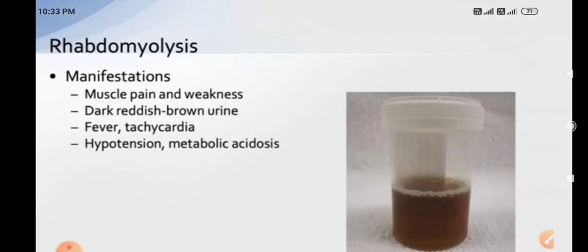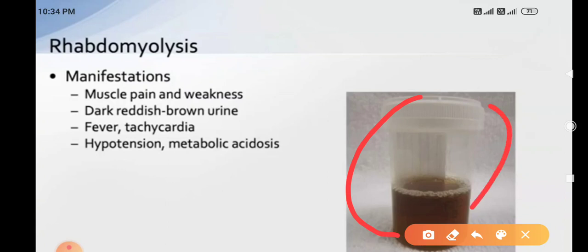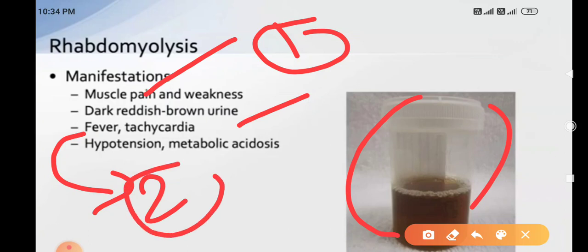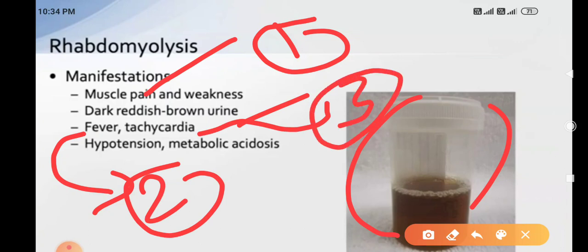Okay, how to remember the signs and symptoms. You see this box, reddish brown color urine. See what happens here. Muscle pain, the first symptom, occurs. When pain occurs, then fever happens. Second one, fever in the body, high temperature. Due to high temperature, the third one is tachycardia. Tachycardia occurs, pulse rate high.